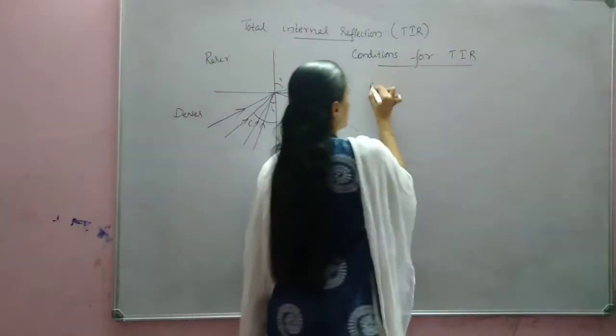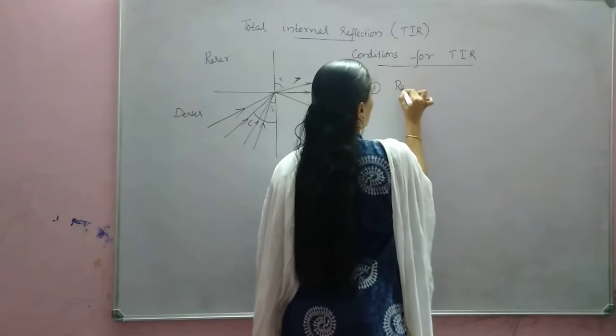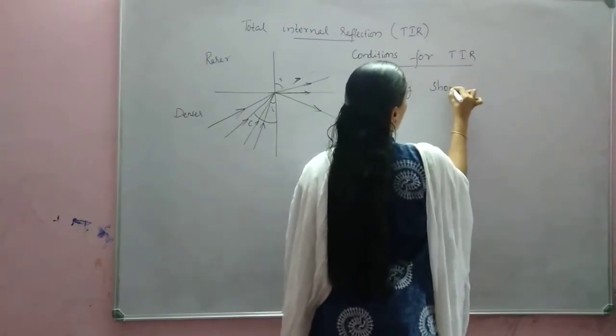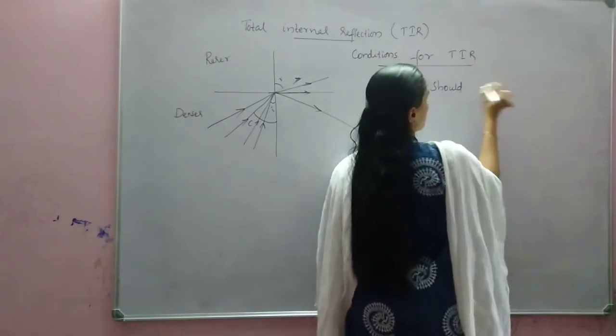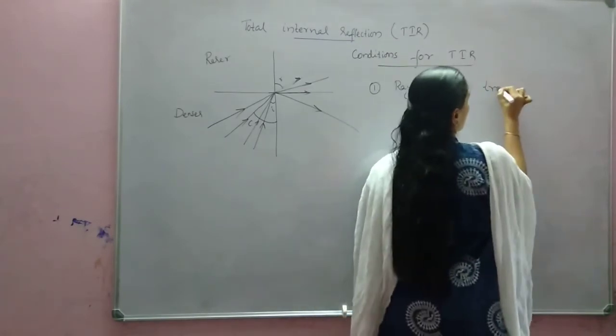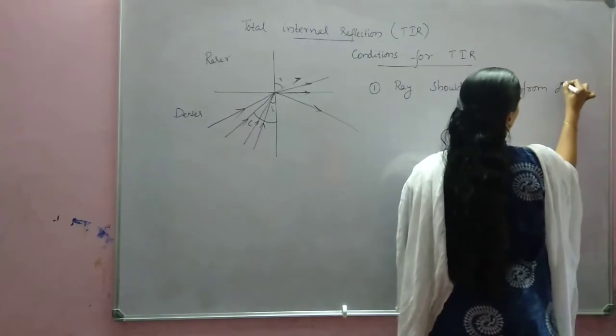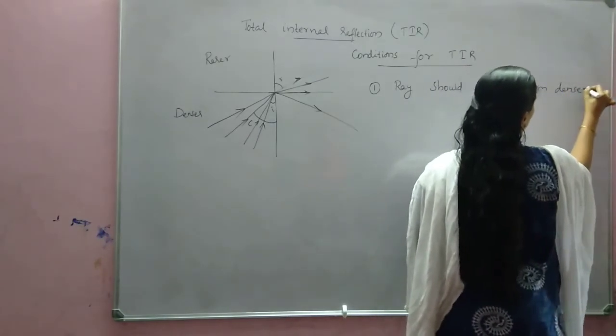The first condition is that light should travel from a denser to a rarer medium.